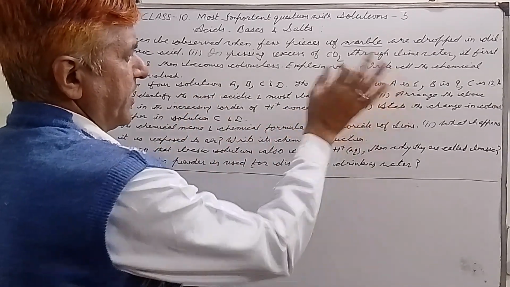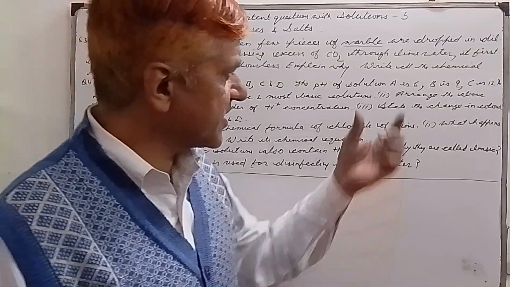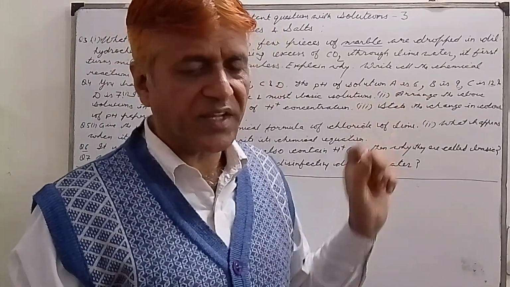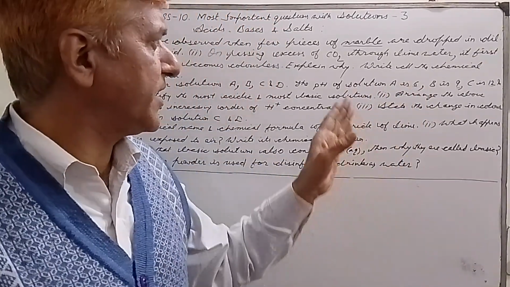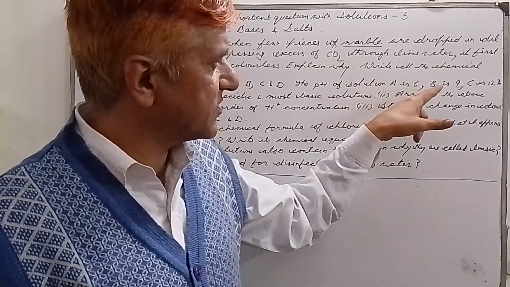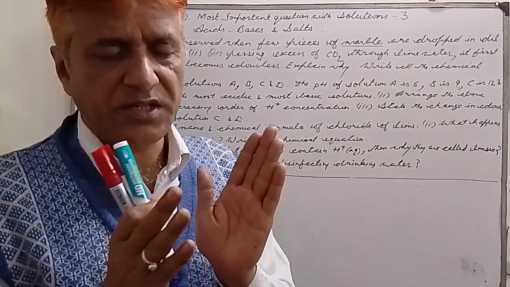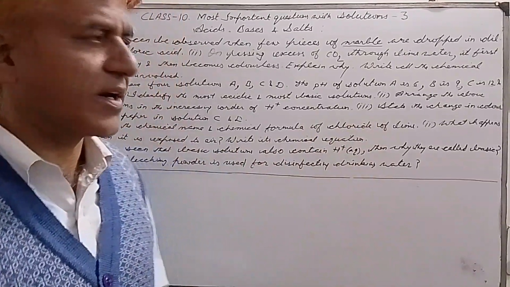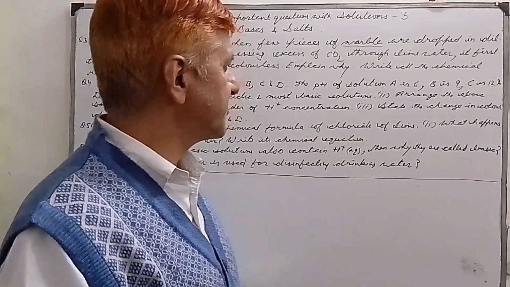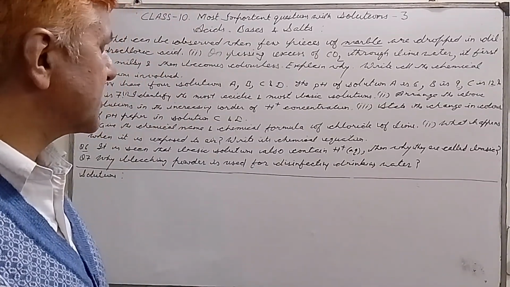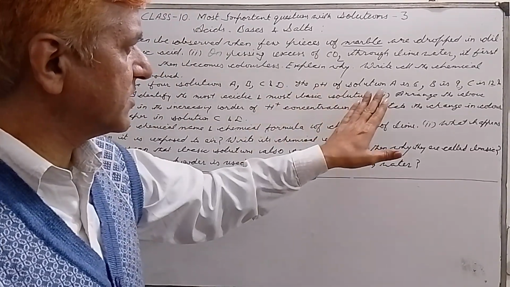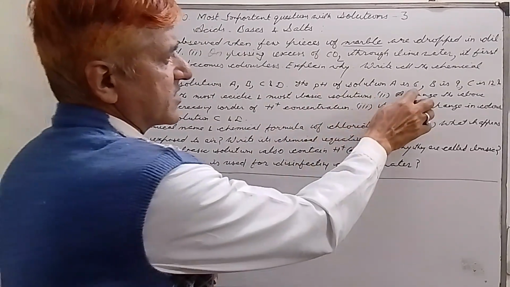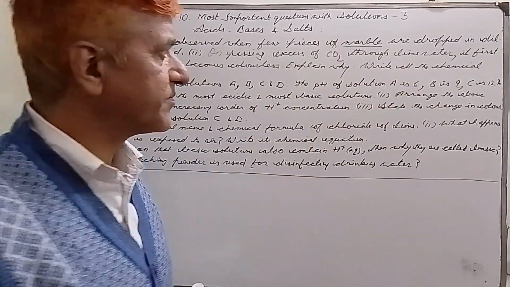Now understand the concept which we will apply here. Remember that any solution having pH value 7 is neutral, less than 7 is acidic, and more than 7 is basic. Using this concept we will answer this question. A is 6, it means this is acidic.